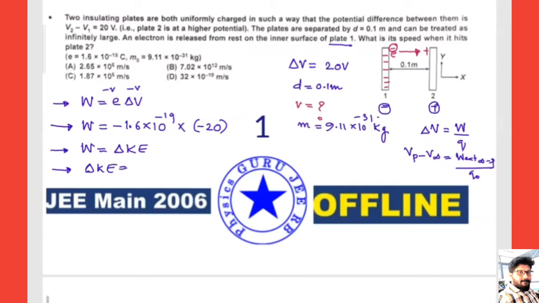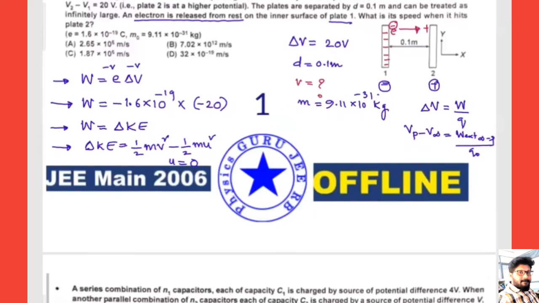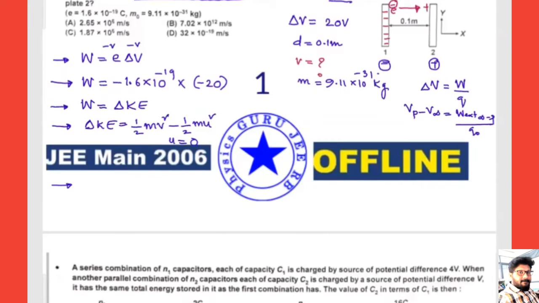Initially it is starting from rest. The insulating plate separation is treated as infinite. The electron is released from rest, very important. So the change in kinetic energy is half mv squared minus half mu squared. Initially it is at rest, so I can take u equal to 0. So delta KE is only half mv squared. You can substitute and do further calculations.